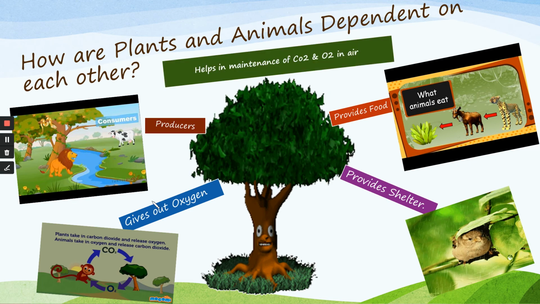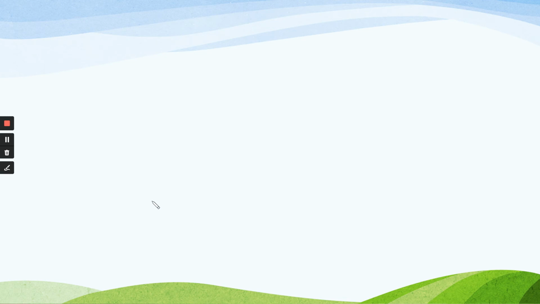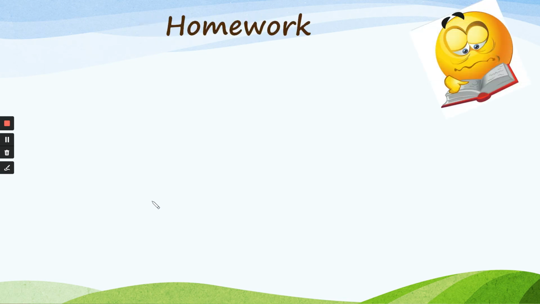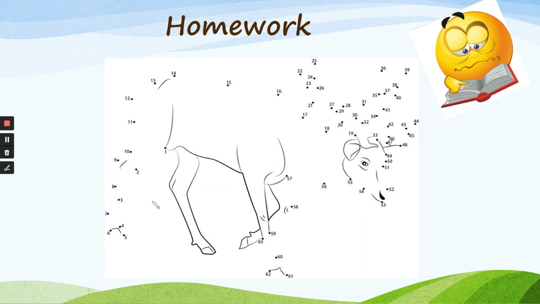Let us see what we have next. It's time for homework. A picture is given here with some numbers. Copy this image in Paint. You can try to join all the dots, starting from 1.